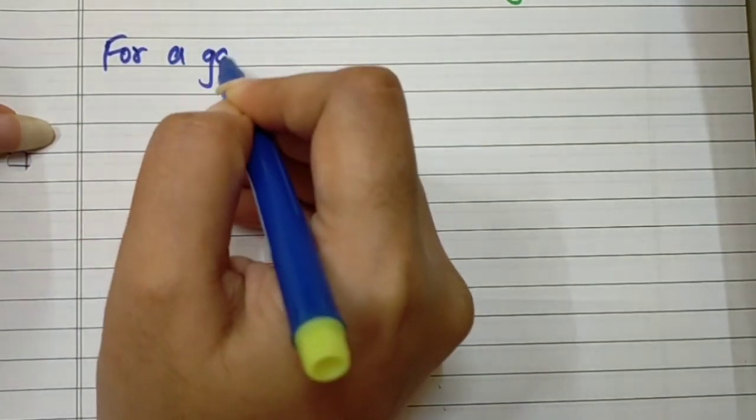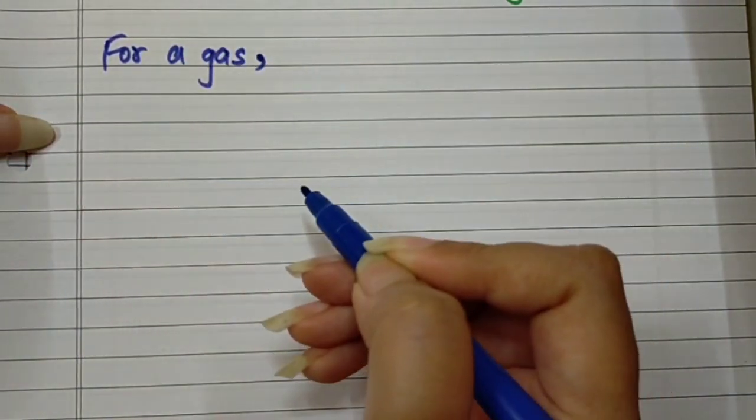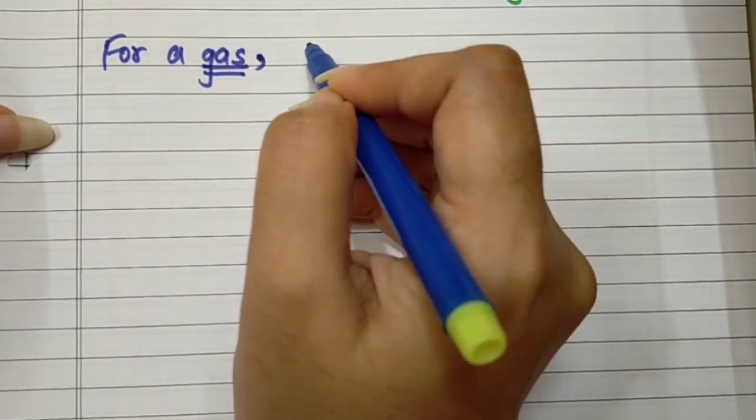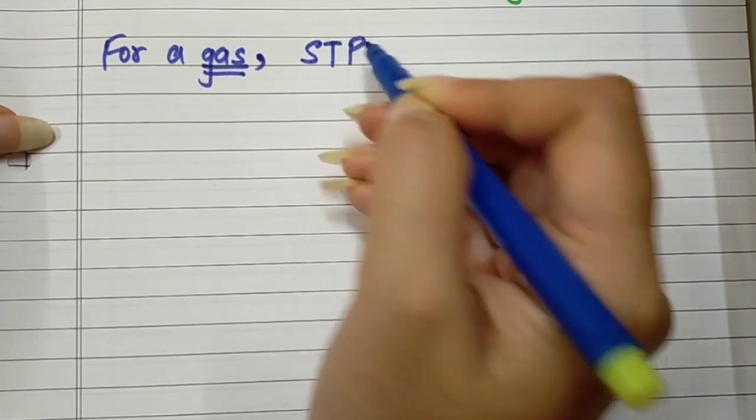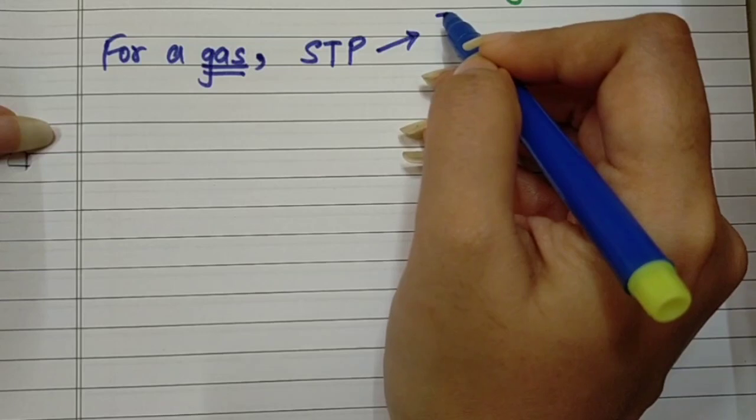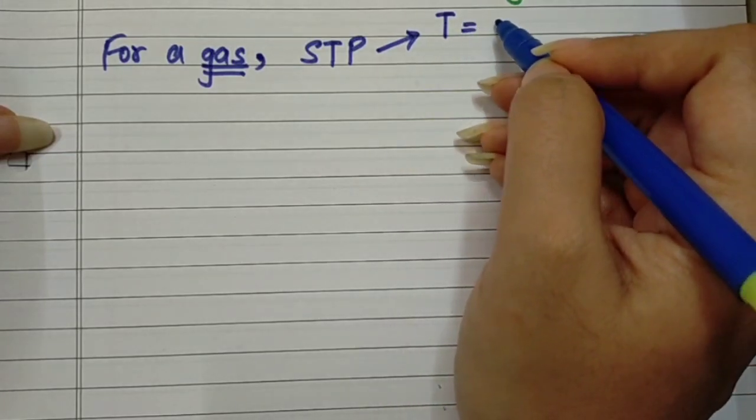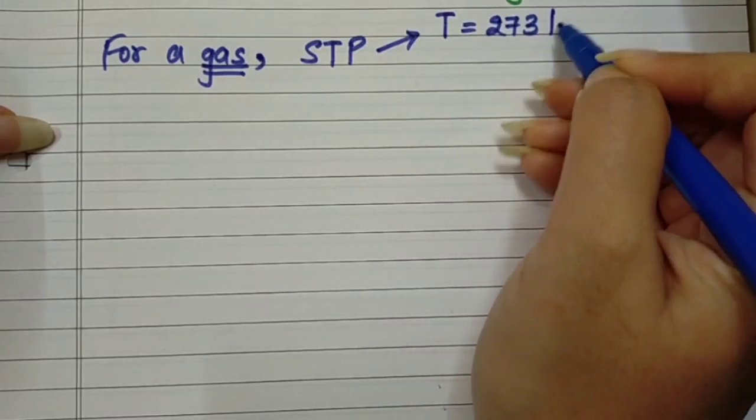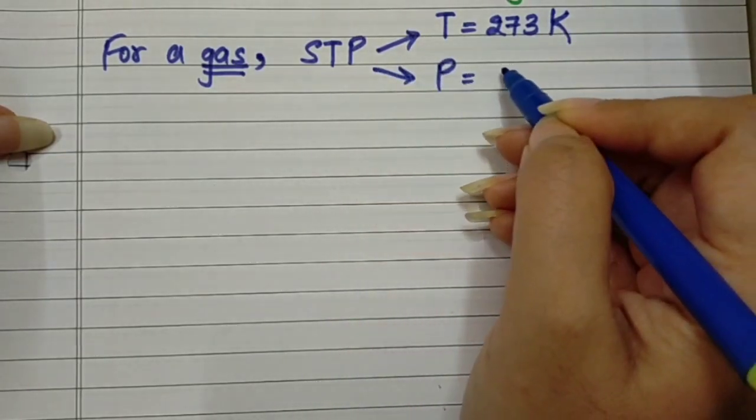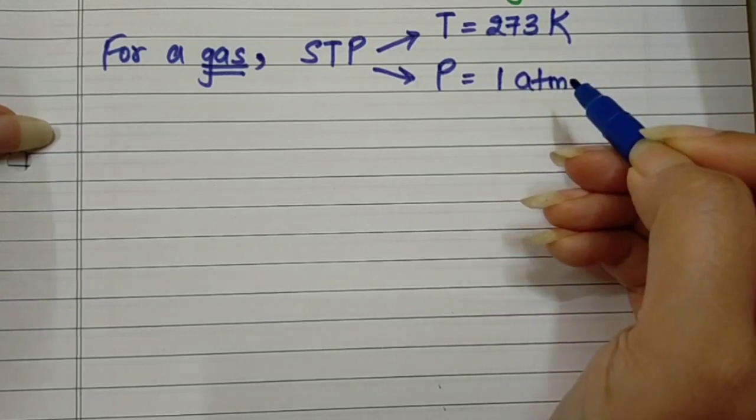Next we are going to talk about the mole concept with respect to a gas, mole concept for a gas. So this gas is at standard temperature and pressure. मतलब the standard temperature is considered to be 0 degrees Celsius or 273 Kelvin, and the standard pressure condition is considered to be 1 atmospheric pressure.